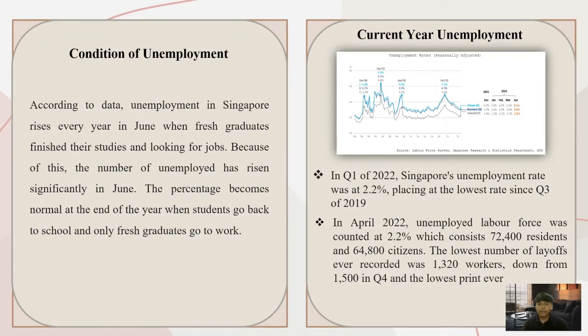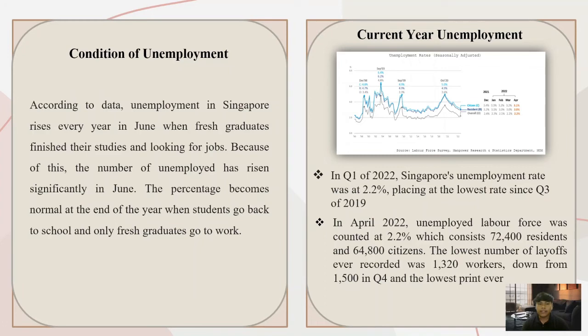So next, I will explain about the condition of unemployment in Singapore. According to the data that we have researched, unemployment in Singapore rises every year in the month of June. This happened because in June, fresh graduates and students finish their studies and are looking for jobs. Because of this, the number of unemployed has risen significantly in the month of June. The percentage becomes normal at the end of the year because students go back to school and only fresh graduates go to work.